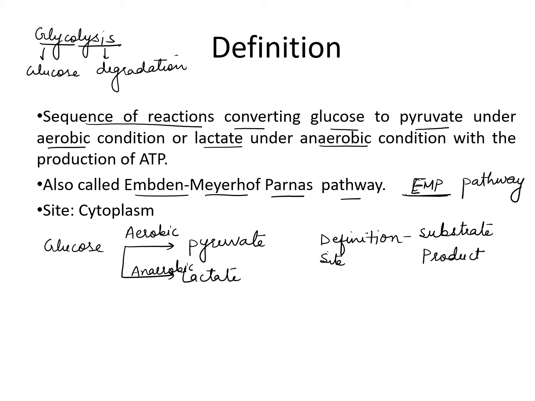So substrate, then product, then site, then we will write the cycle, and then regulation. And if there is energetics in that cycle, then we should write down the energetics. These are the important points we should always remember whenever we write any cycle.